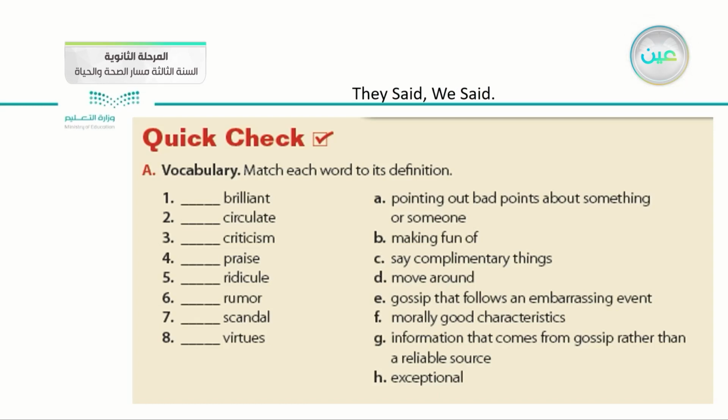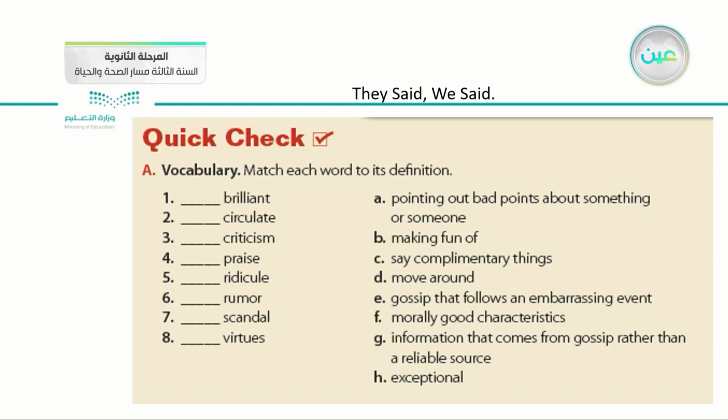Number 5, ridicule is bullying others or making fun of them. Number 6, rumor is a gossip or news that comes from a reliable source. Number 7, scandal, unpleasant news about the private lives of people. Number 8, the virtues are the good sides or the ethical sides of someone's personality or someone's character.